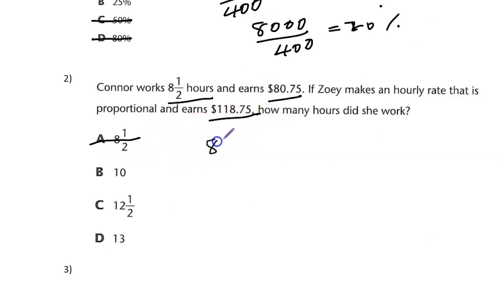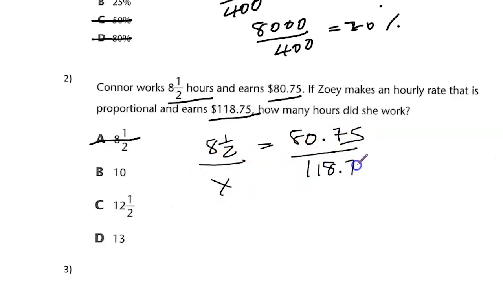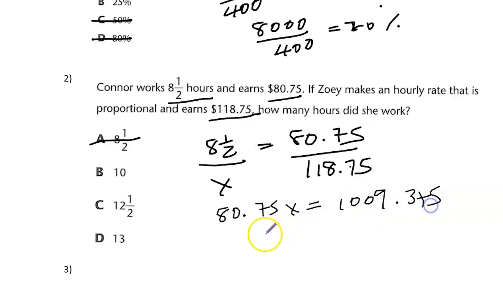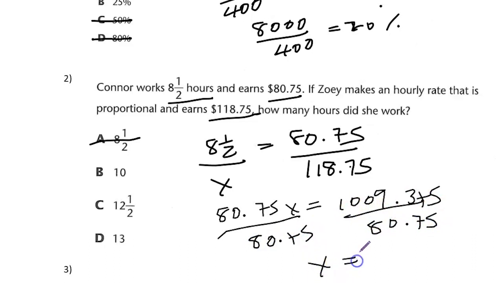All right, let us set up a proportion. 8.5 is equal to $80.75. So we are saying how much would be equal to $118.75. Cross multiplying, we get 80.75x is equal to 1009.375. Divide both sides by 80.75. We see that x would be equal to 12.5. So this would be our answer.